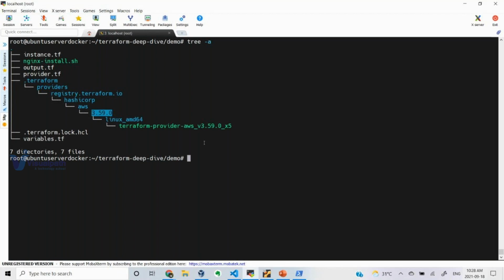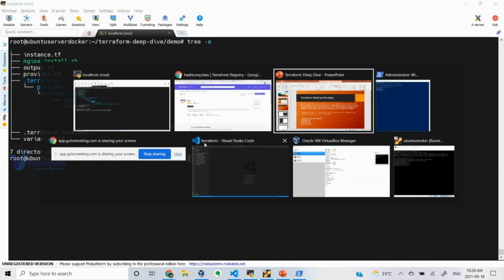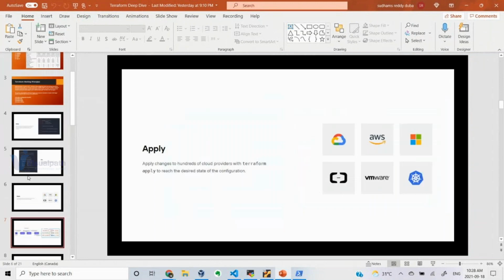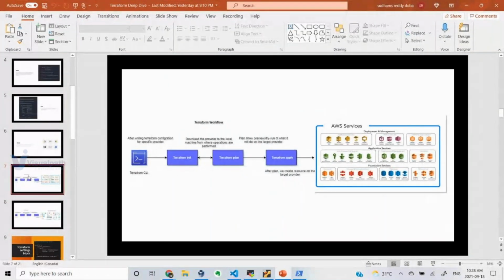This is the first thing in the workflow. If you see this workflow, first in the CLI you write your Terraform configuration file for a specific provider. That is the first thing you do. Once that is done, we execute the terraform init command. This command will download the provider to the local machine from where operations are performed.